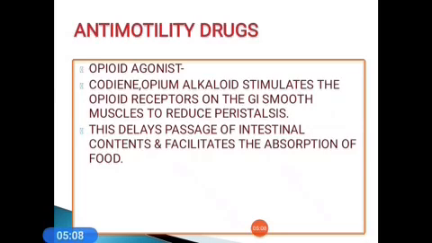Next category is antimotility drugs, the opioid agonists. Codeine is an opium alkaloid that stimulates the opioid receptors on the GI smooth muscles to reduce peristalsis. This delays passage of intestinal contents and facilitates the absorption of fluid.